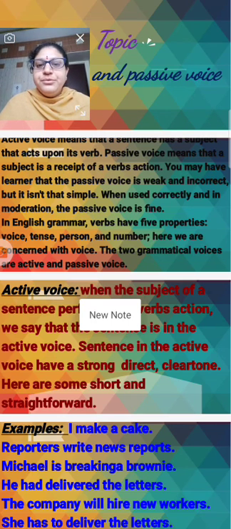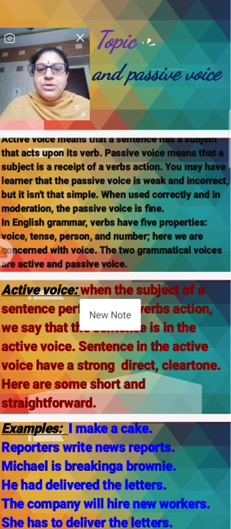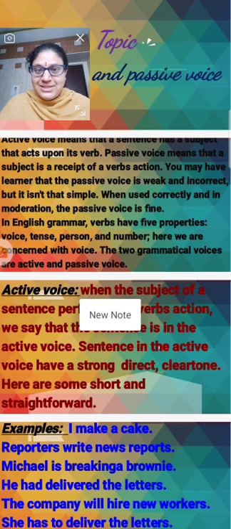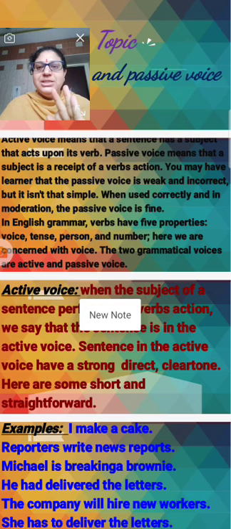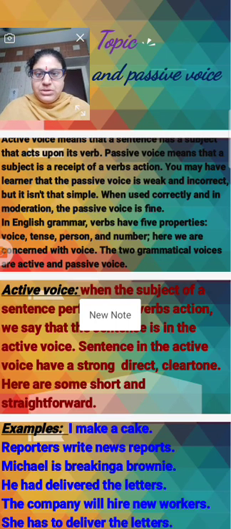And the fourth one is the number. So here we are concerned with voice. The two grammatical voices are the active and the passive voice. So the voice, tense, person, number, and active and passive voice.